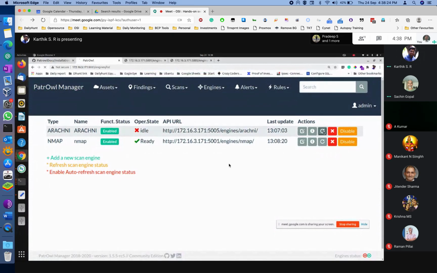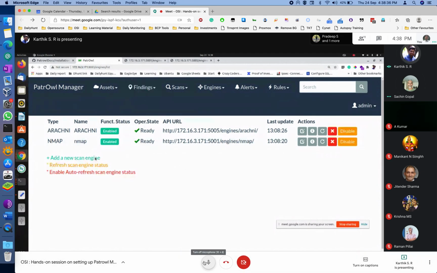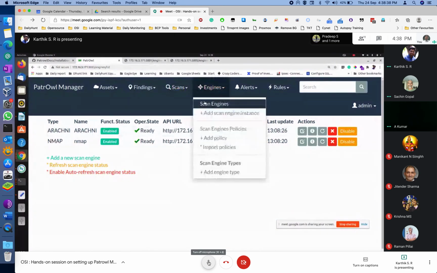And Nmap is ready now. Okay, Nmap came up now. Arachni also came up after disabling the firewall. See? Basic. Okay. Alrighty, good. Let us go ahead.